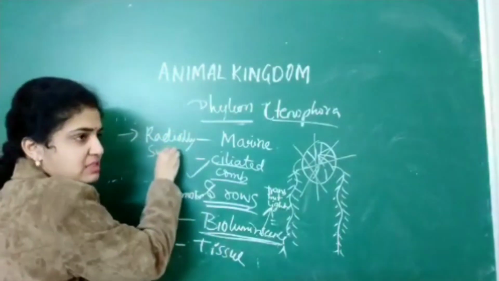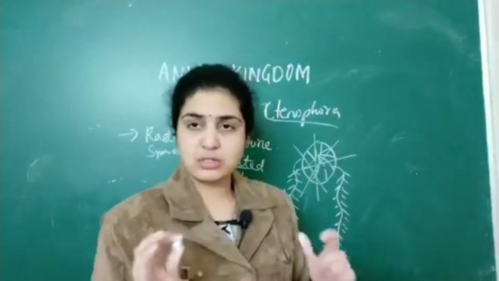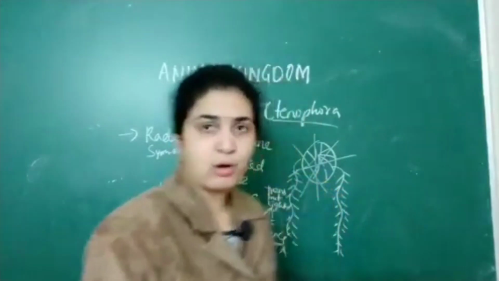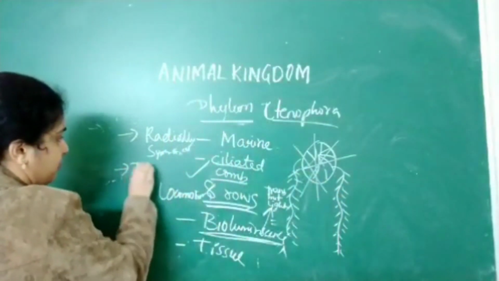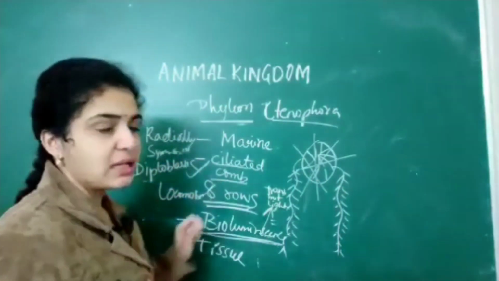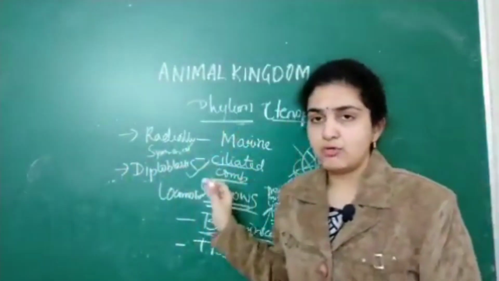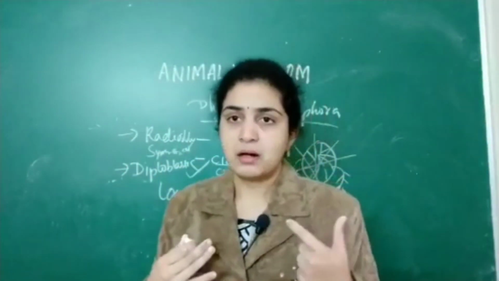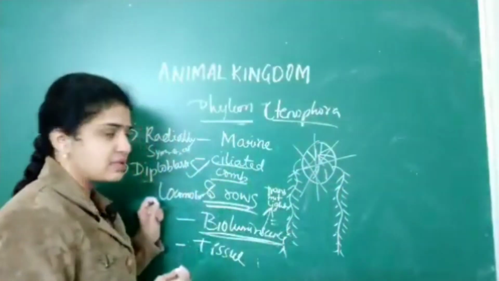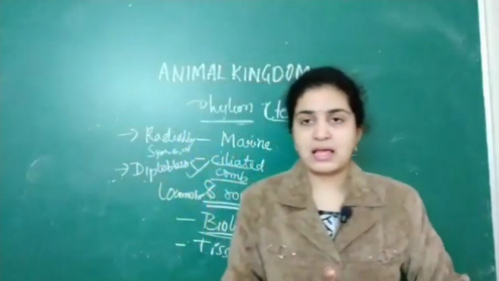As well as that, these phyla exhibit diploblastic or triploblastic organization. We should be able to differentiate. So these organisms are called diploblastic animals. Diploblastic is exhibited only by ctenophores as well as coelenterates. These two exhibit the property called diploblastic, which means they have only two layers, ectoderm as well as endoderm.